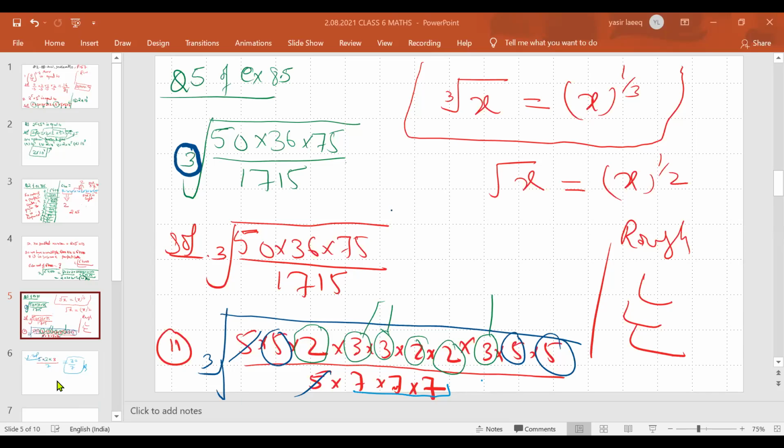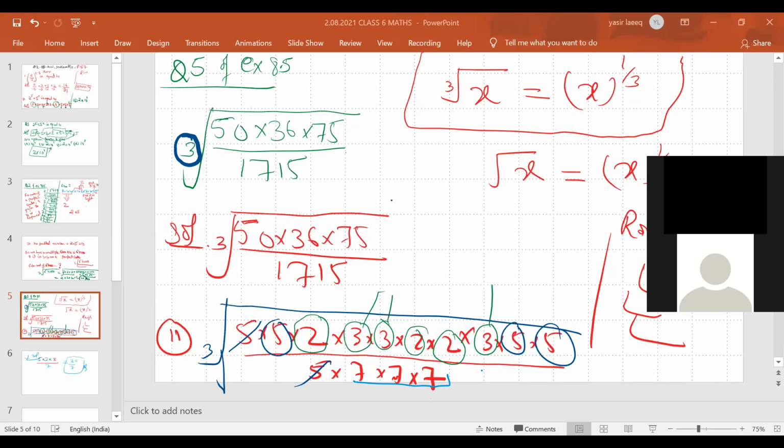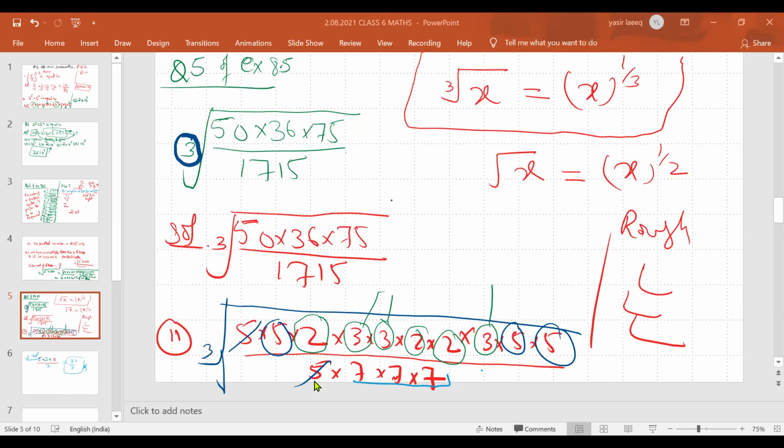In the third step, we make a pair. First of all, we simplify it. This 5 can get cancelled by this 5. Whatever numbers remain in the numerator and denominator, as we are solving the cube root, we make a pair of 3 and take one 3 out, one 5 out, and one 2 out, because complete pairs are formed.